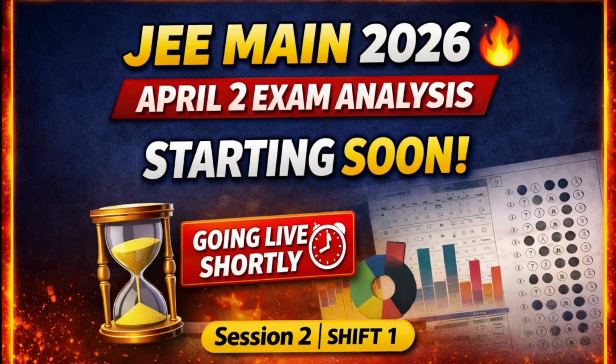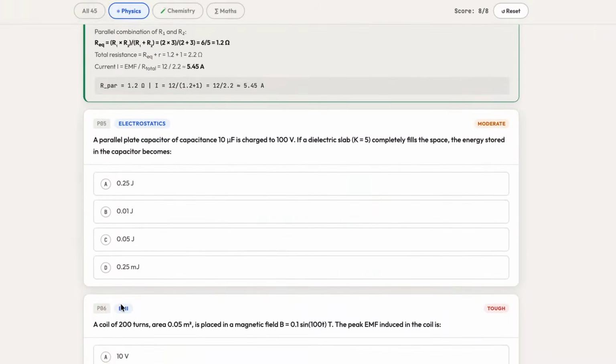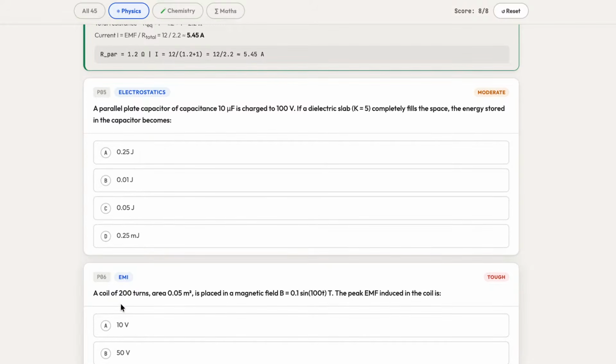Guys, we are currently collecting the analysis and the difficulty level of how the question paper was. So make sure you stick till the end. Until then, you can solve the questions that are highlighted on the screen so that you get more confident about the exam. So the fifth question is from electrostatics, which you can see on the screen.